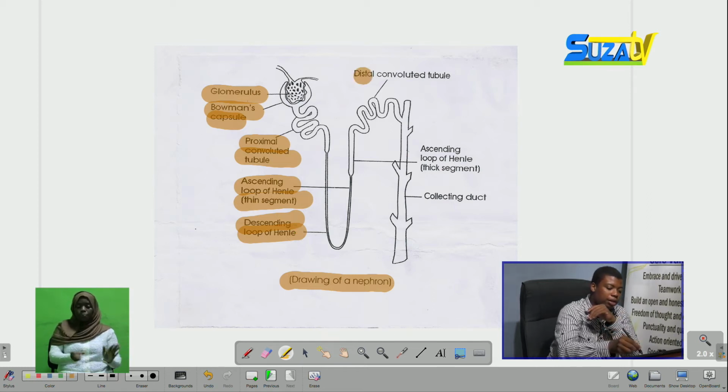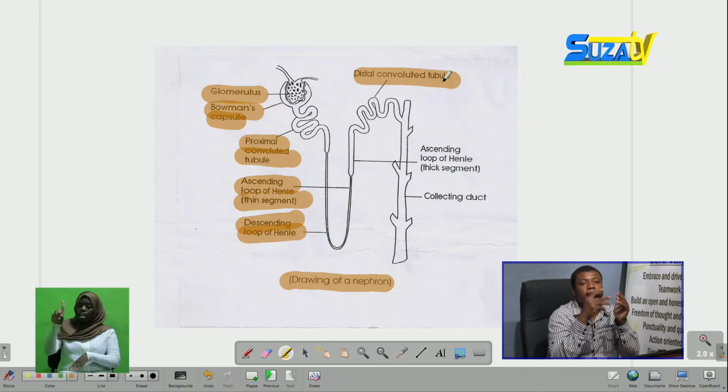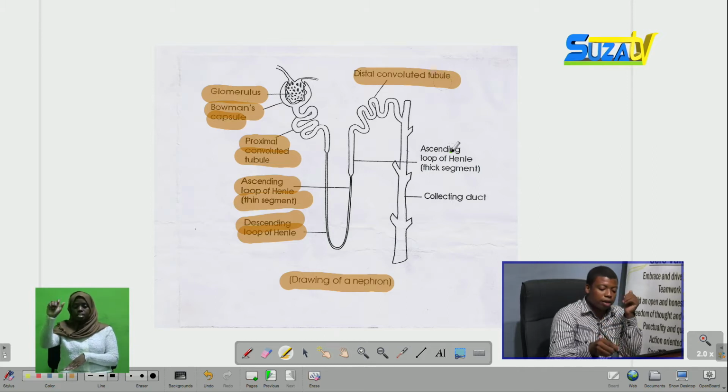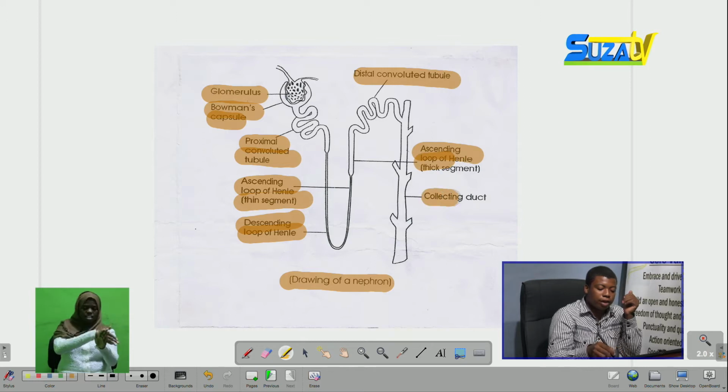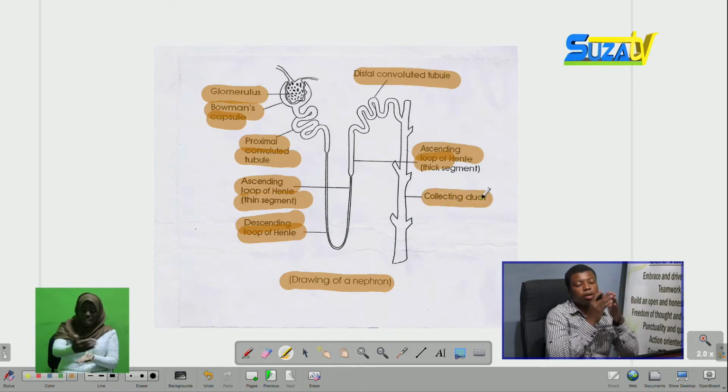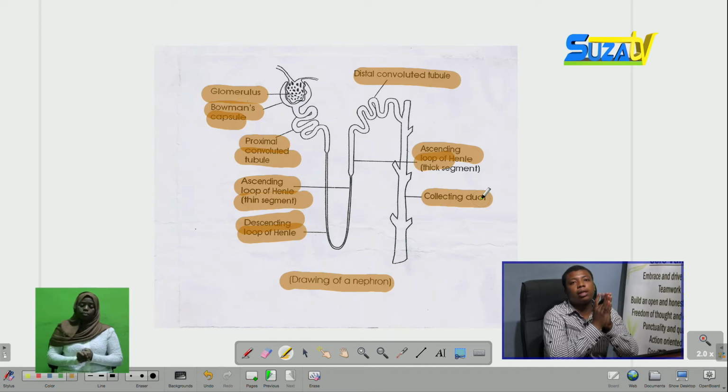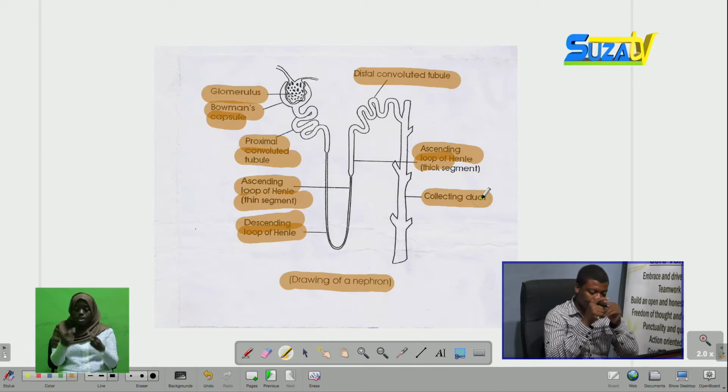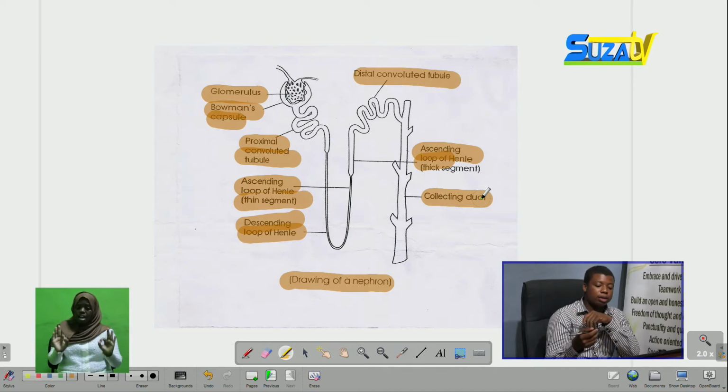We have the distal convoluted tubule, the other tubule, and finally the collecting duct. In drawing the nephron, these parts should be shown, and a question like this is answered just like this.